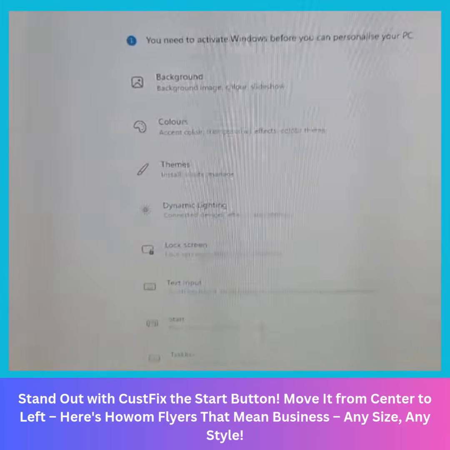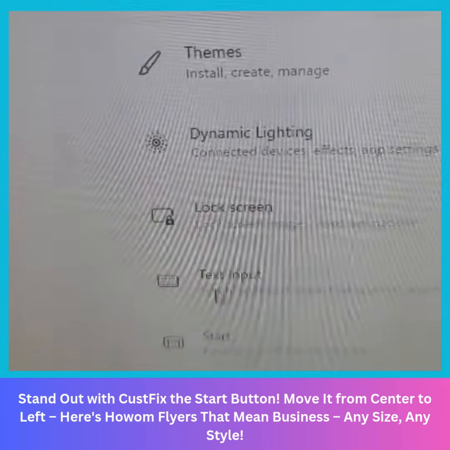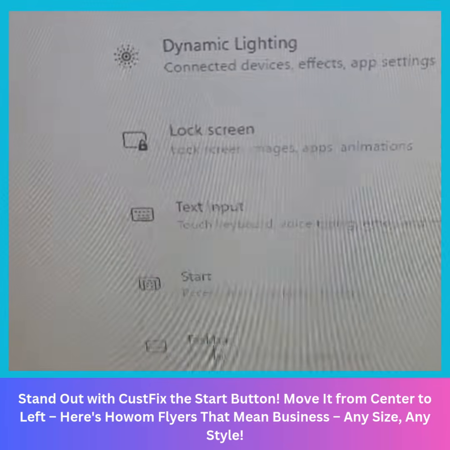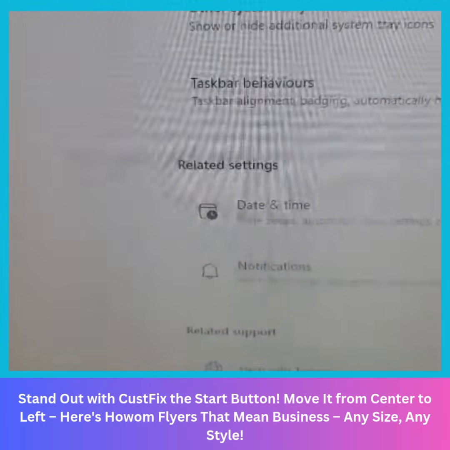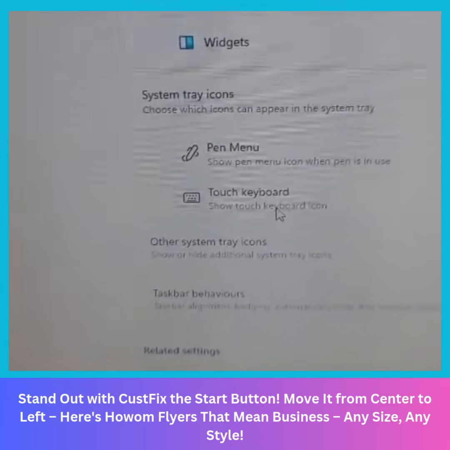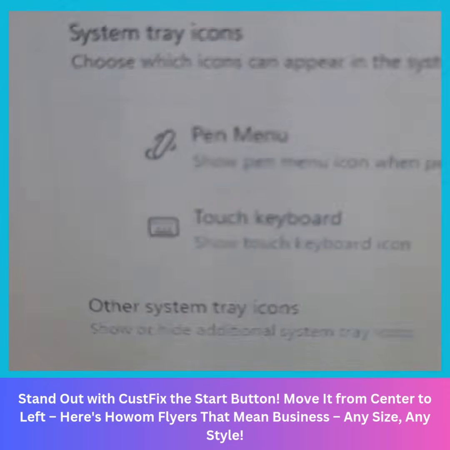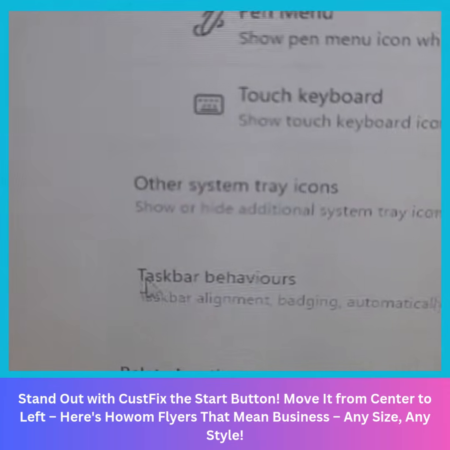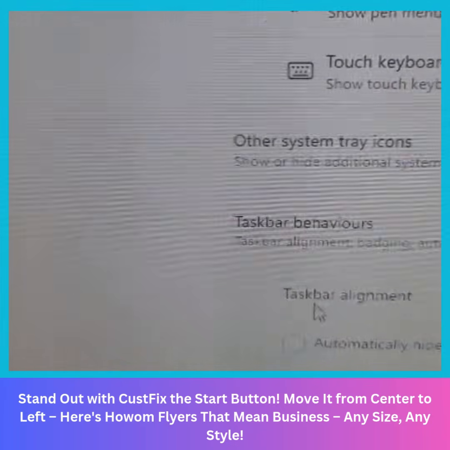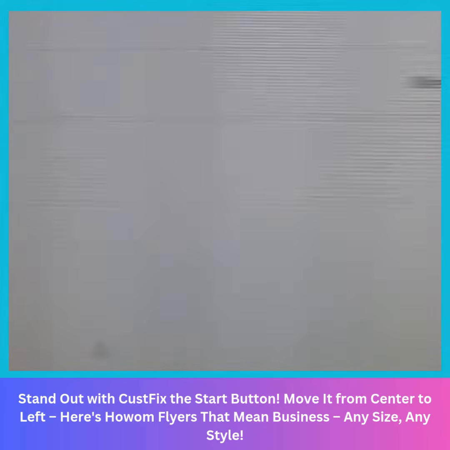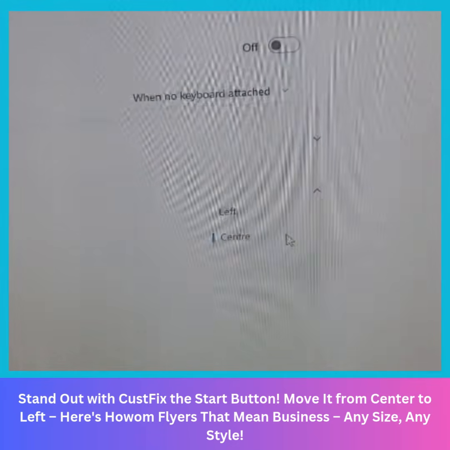then you go to taskbar, click on it, and then you go to taskbar behaviors here, and then taskbar alignment, which is on this side, and go here, it is on the center.